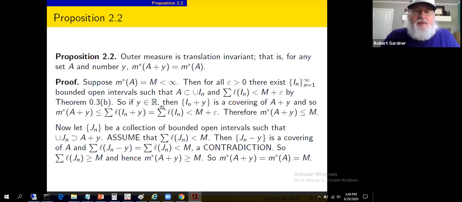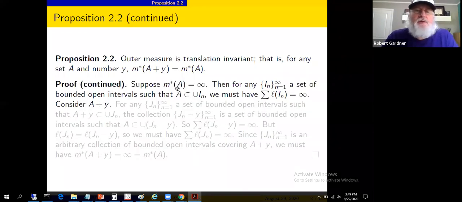Okay, but we still have the case when the outer measure of A is infinite. So next, suppose the outer measure of A is infinite. Then, and this infinity is an infimum, so when we take any collection of I sub n's of the appropriate type that covers set A, when you add up their lengths, it must add to infinity.